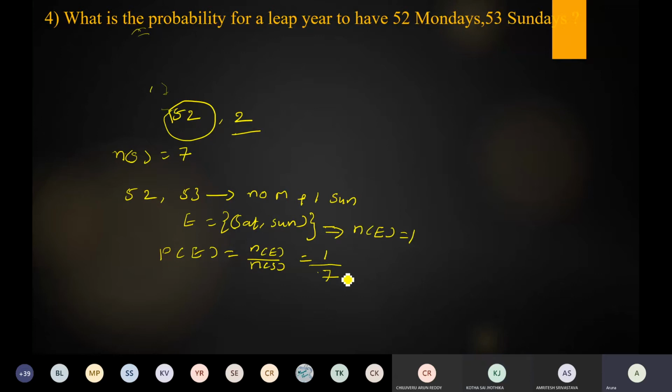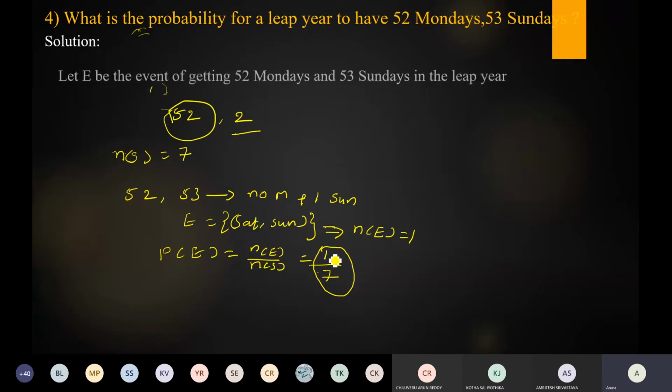So what is the required probability? The probability of a leap year to have 52 Mondays and 53 Sundays is simple. So what is the answer? 1 by 7. This 1 by 7 is positive and lies between 0 and 1. Is it right? So our answer is 1 by 7. Okay. So this is the answer.